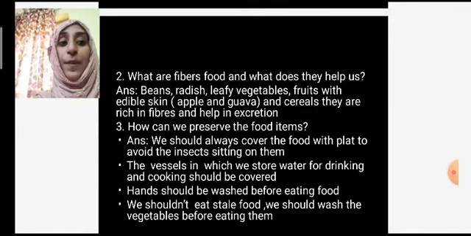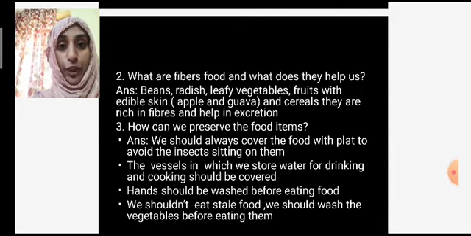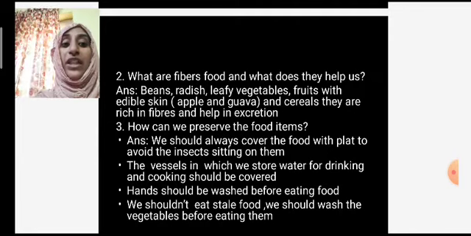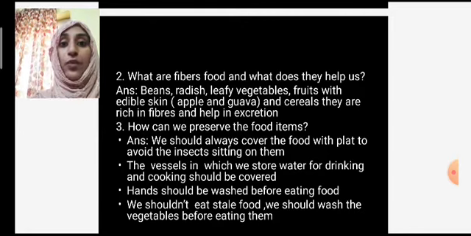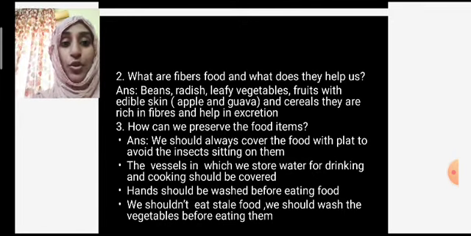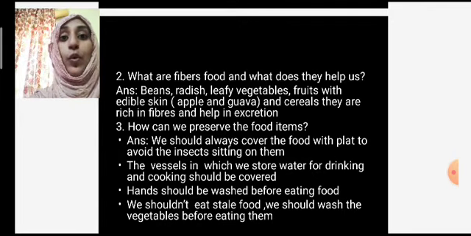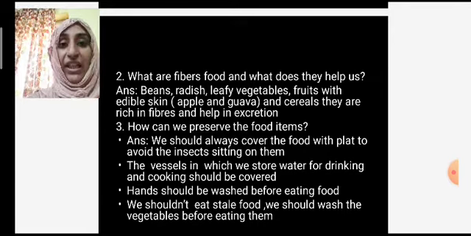Then hands should be washed before eating the food. You have to wash your hands before eating. We shouldn't eat stale food. You should wash the vegetables before eating them. Stale food means raw food, like when you directly take food and eat it. You should not do that. You should wash the fruits and vegetables, then eat them.